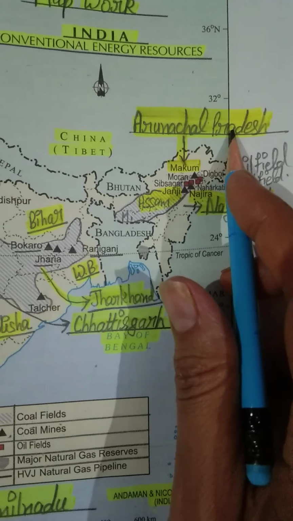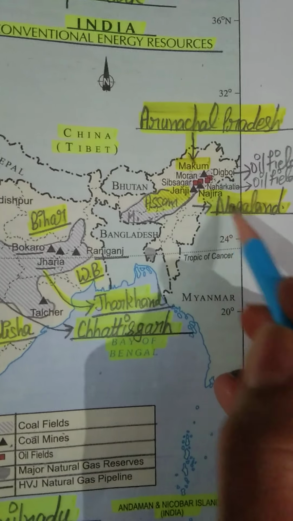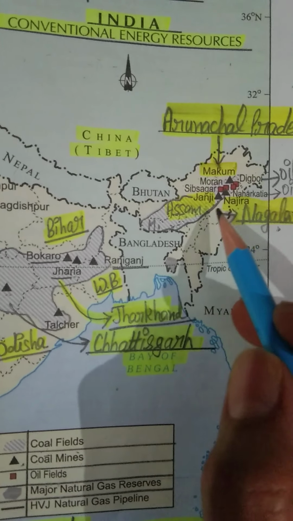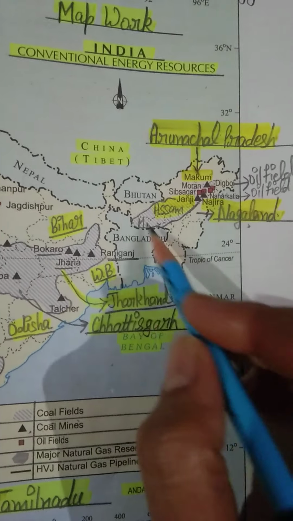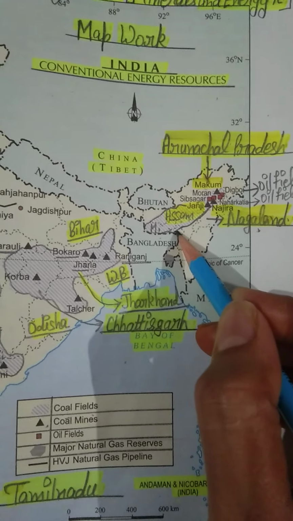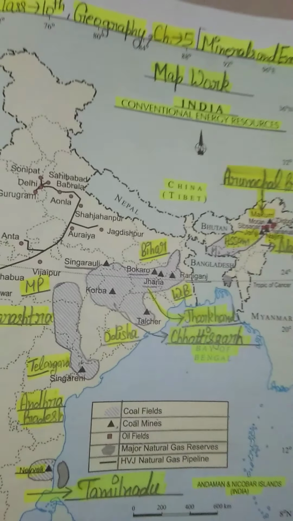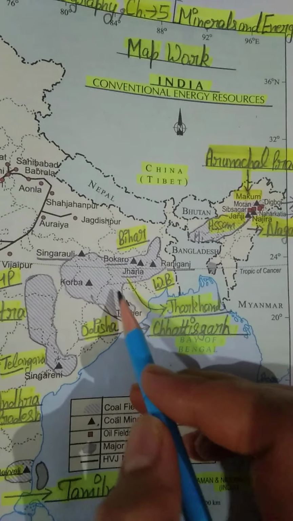Makum is located in Arunachal Pradesh, and Nazira, this one is our Nazira. Nazira is located in Nagaland, and Janji is located in Assam, and this triangle is equal to Janji. Okay, so this is also the major coal field located in our India. Now I am taking this one. You can say number 2. Number 2, major coal field.